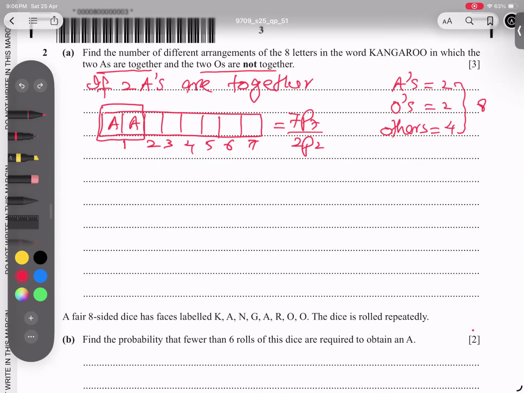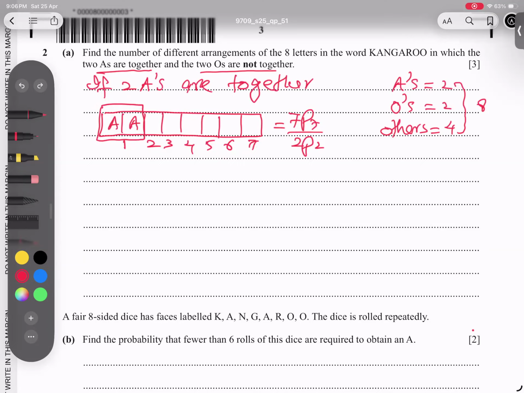So if the two A's and two O's are both together, how to find this? Once again I copy and paste. If the two O's are together, I count 1, 2, 3, 4, 5, and 6, so naturally it is 6P6.